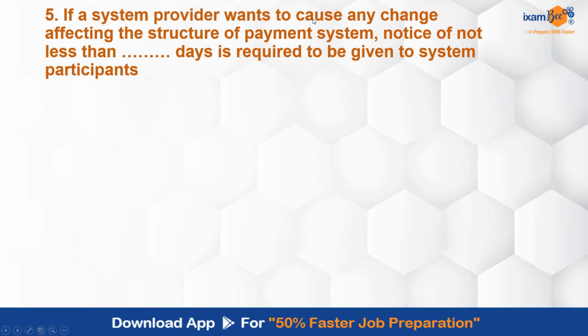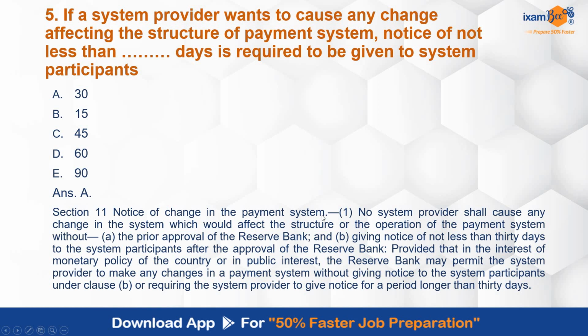If a system provider wants to cause any change affecting the structure of payment system, notice of not less than dash days is required to be given to the system participants. 30 days, 15 days, 45 days, 60 days, 90 days. So minimum number of days notice that is required to be given is 30 days. Notice of change in the payment system, Section 11 covers this point.